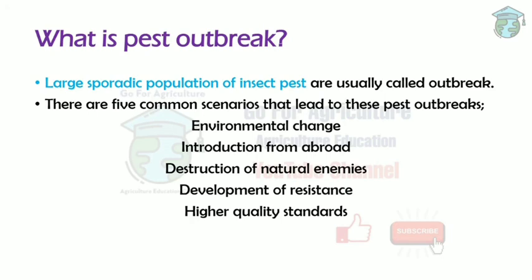Next is introduction from abroad. We have seen many pests that are introduced from abroad, which caused severe infestation in many countries. Next is destruction of natural enemies. If we destroy the natural enemies, there will be nothing to stop the pest. This is one of the main reasons. And the development of resistance. In the previous lecture I told you that many pests have developed resistance against DDT. The same will happen here. Next is higher quality standards. These are the reasons for pest outbreaks.